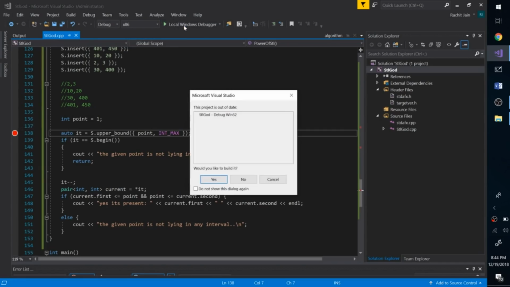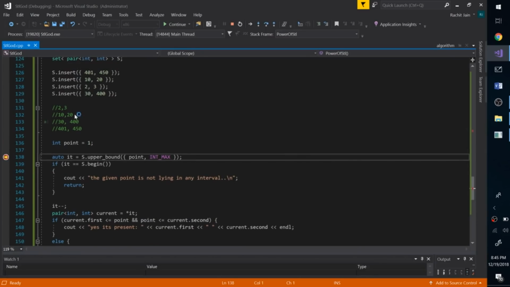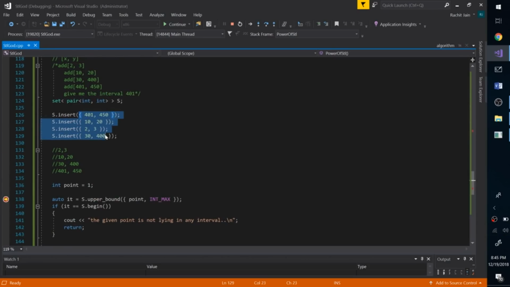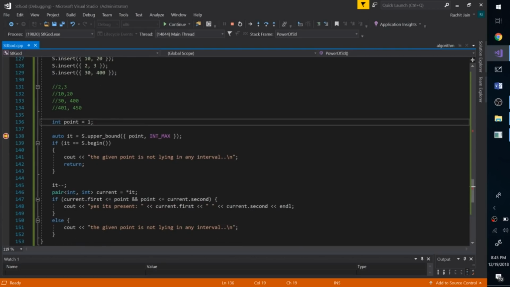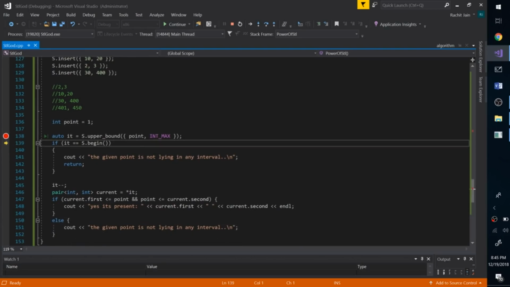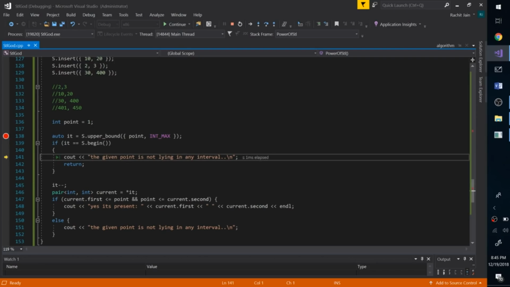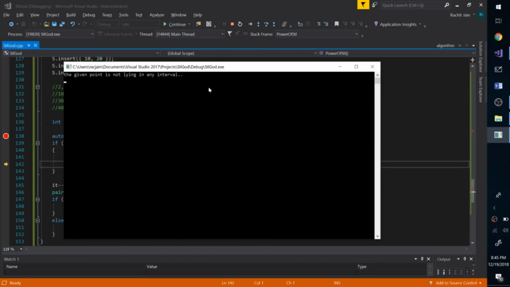Alright, let's run this. Alright, we are over here. Let's see what our set contains. Size is 4. As you can see, the order is 2, 3, then 10, 20, then 30, 400, and then 401, 450. Notice that we inserted them in random order, but a set is always ordered, and that's how it's storing it. So now when I do the upper bound of 1, INT_MAX, it should return 2, 3. Let's see what it is having. Exactly 2, 3. Awesome. Is it s.begin? Yes, it is. So it prints that the given point is not lying in any interval.